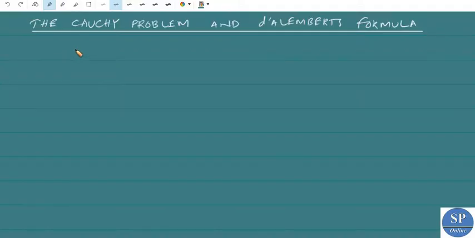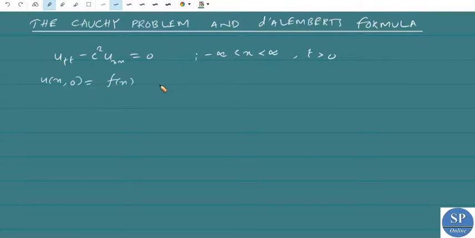The Cauchy problem for the one-dimensional homogeneous wave equation is given by u_tt minus c squared u_xx equal to 0 for minus infinity less than x less than infinity, t greater than 0, with the conditions u(x,0) equal to f(x) and u_t(x,0) equal to some function g(x) for minus infinity less than x less than infinity.